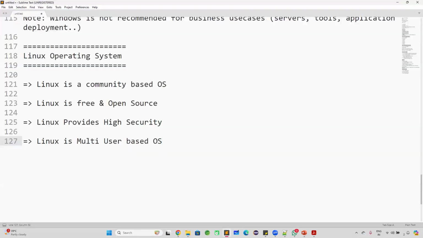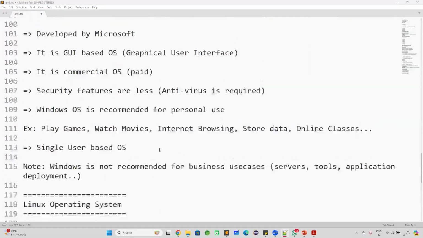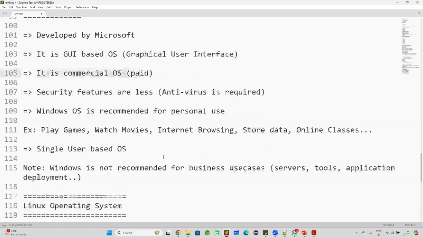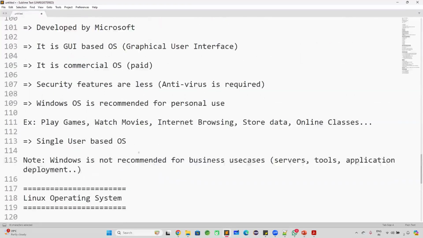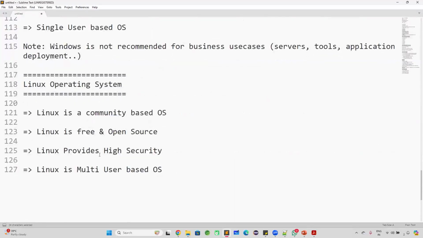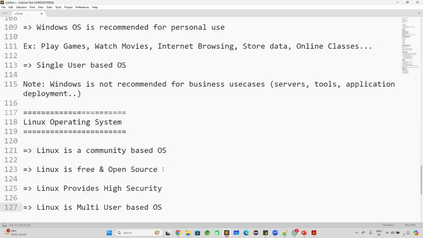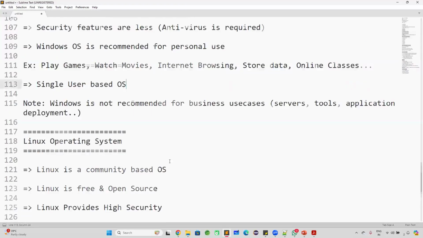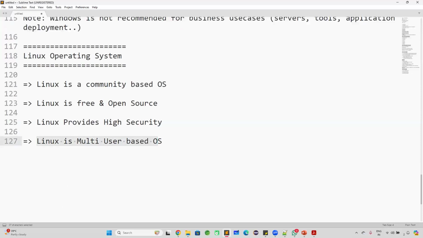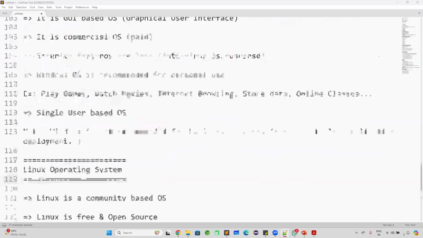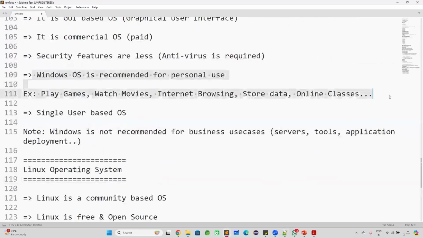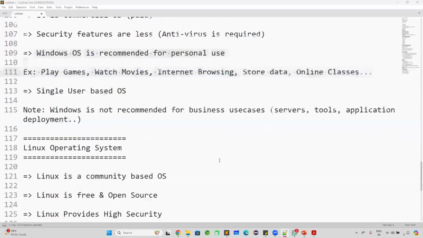Are you guys clear? When we compare Windows and Linux, Windows is commercial, Linux is open source. In Windows, security features are less, antivirus you have to install, and again, you need to purchase the antivirus. For Linux, antivirus is not required, security features are high. Windows is a single user based operating system, Linux is a multi-user based operating system. Windows is recommended for personal use only, to watch movies, to play games and all. Linux is highly recommended for project operations, for business purposes.